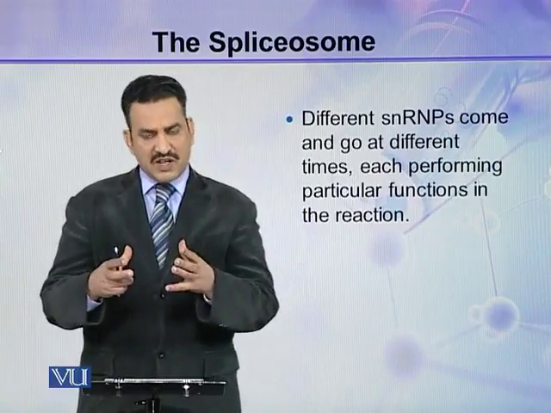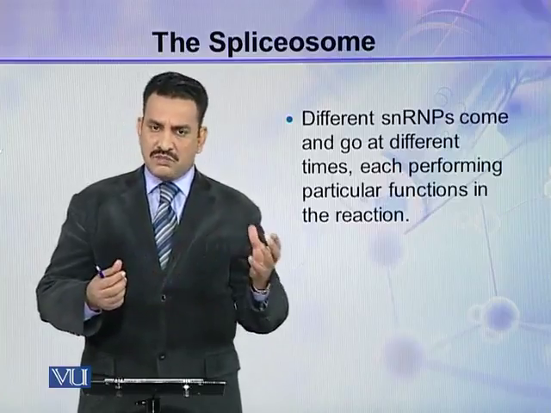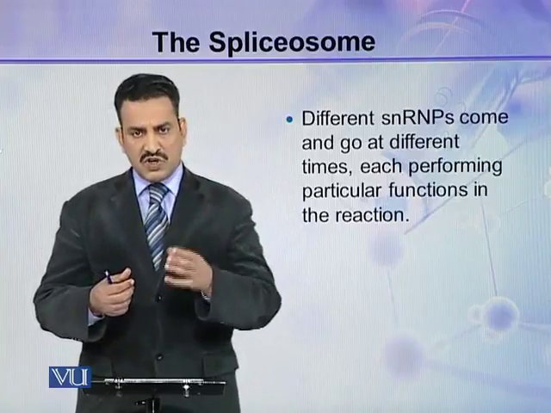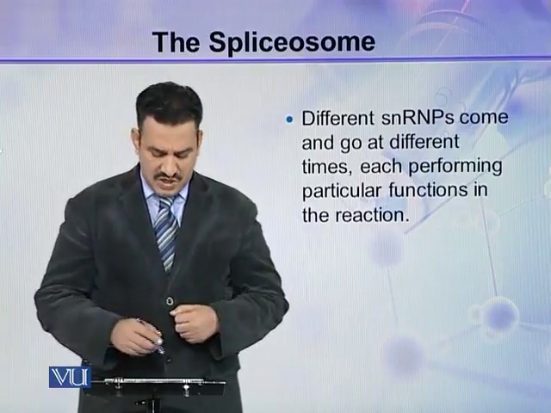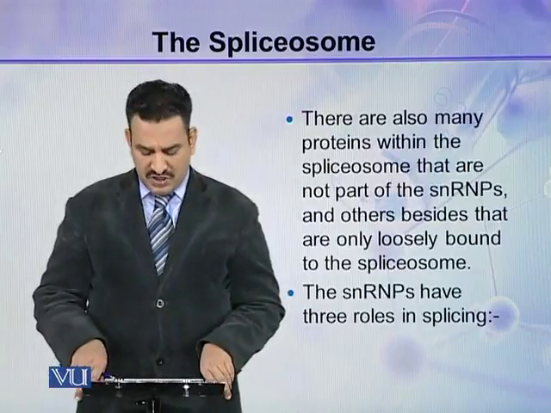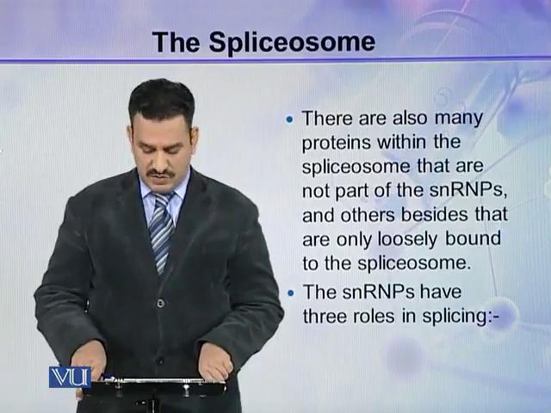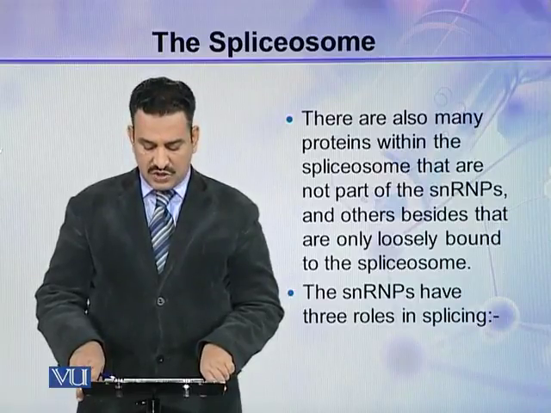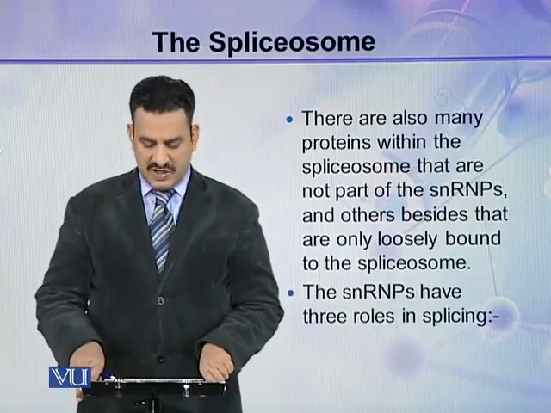So this spliceosome is a dynamic complex. Some SNRPs come, they join, some SNRPs are leaving, so it is continuously changing under different conditions. There are also many proteins within the spliceosome that are not part of SNRPs, and others besides that are only loosely bound to the spliceosomes.